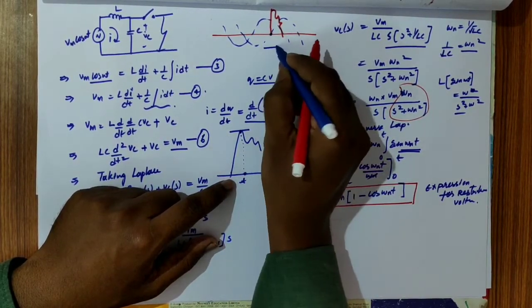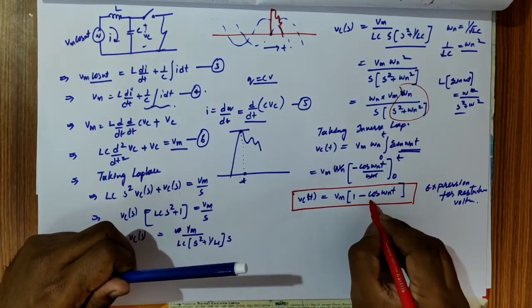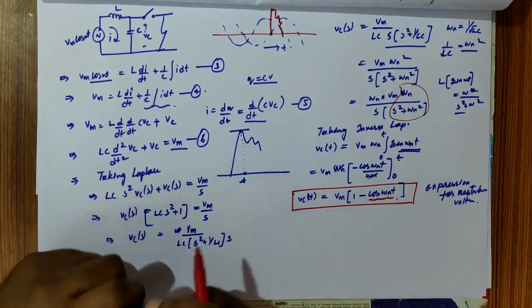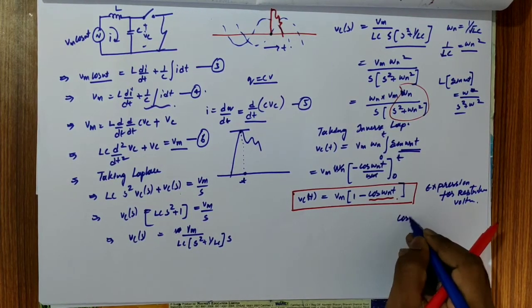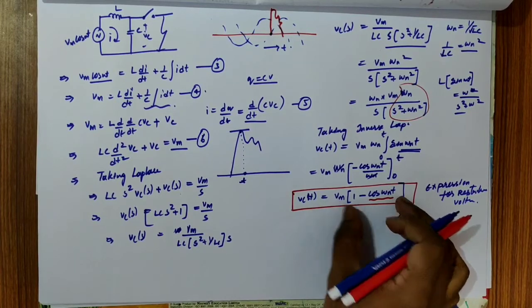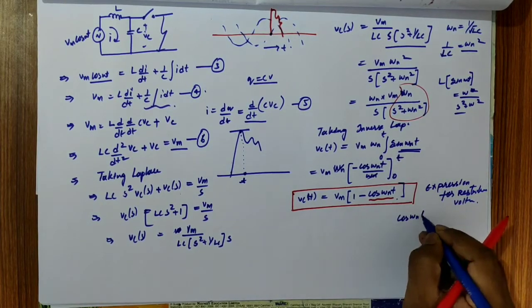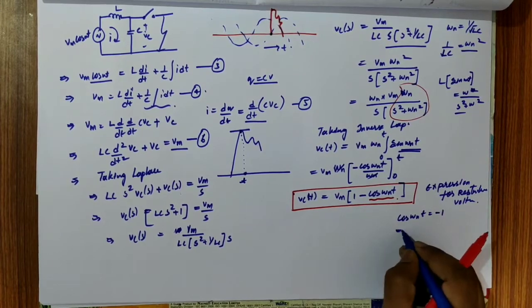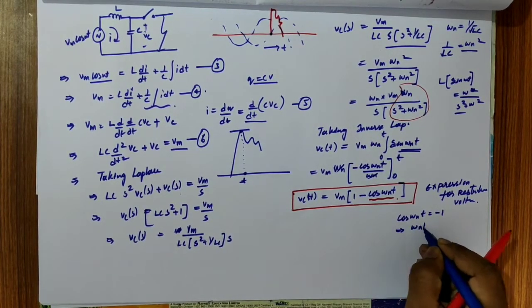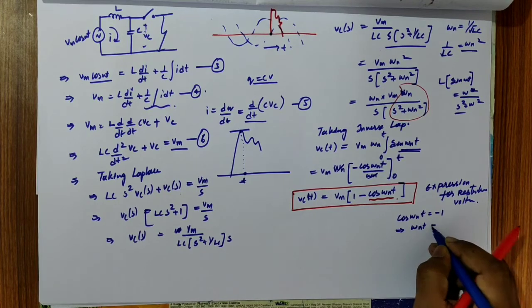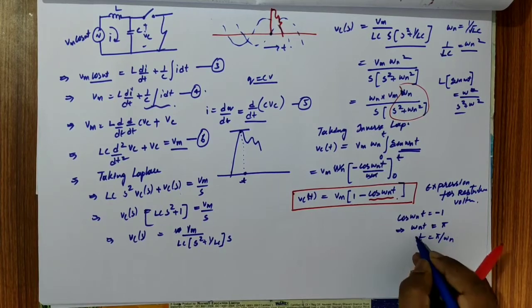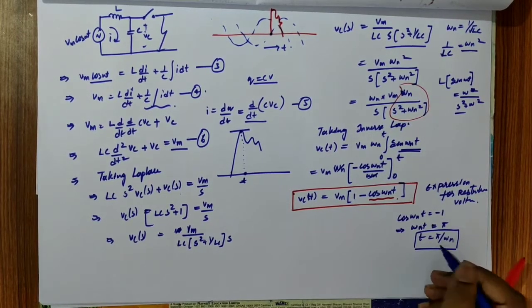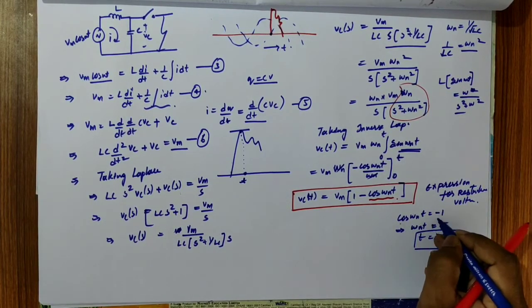Okay, so this is a time scale, right? The maximum value of cos omega n t should be at -1, that is if omega n t equal to pi, therefore we get t equal to pi by omega n. So at t equal to pi by omega n, cos of pi is equal to -1.